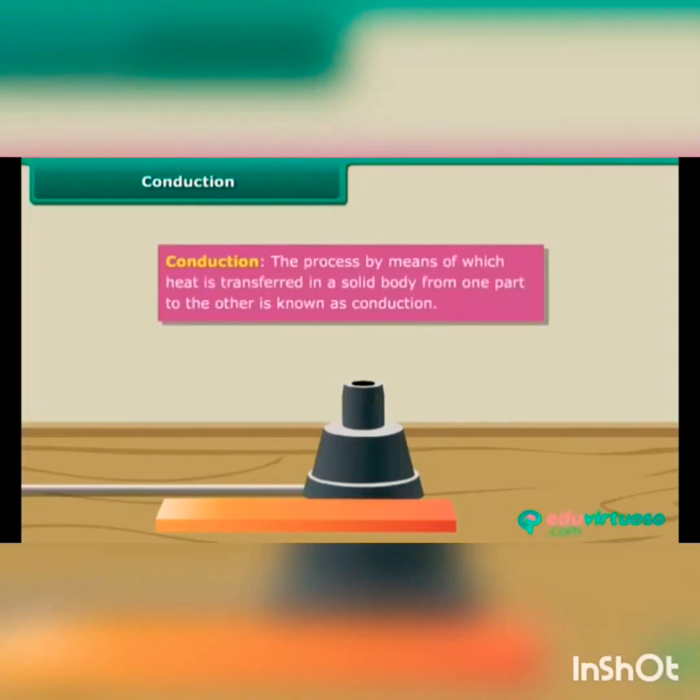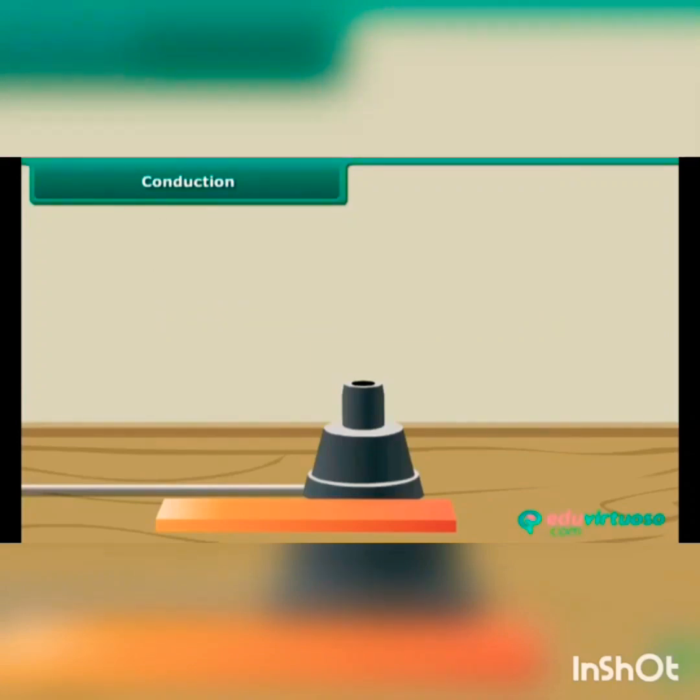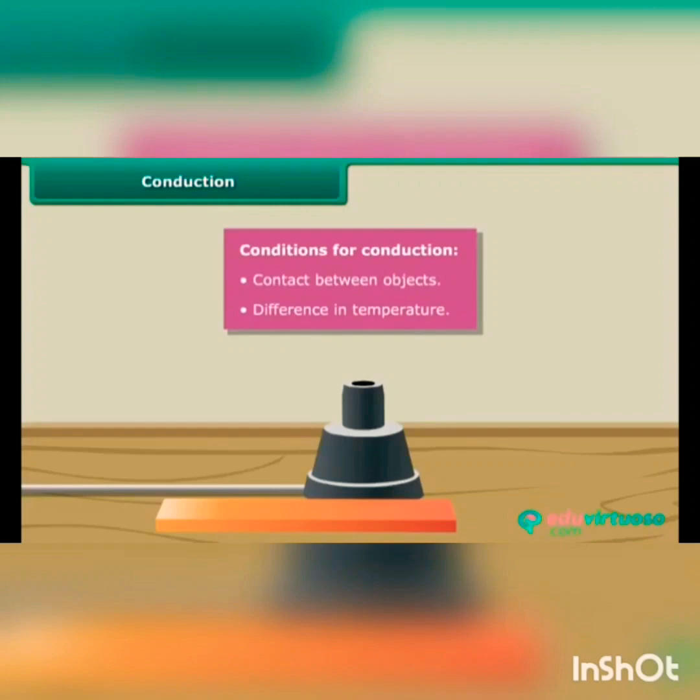The process by which heat is transferred in a solid body from one part to the other is known as conduction. Conduction happens mainly in solid. Note that conduction is not possible in vacuum. Remember, there are two conditions for heat to be conducted from one body to another body. These are: the two objects should be in contact and the temperature should be different.